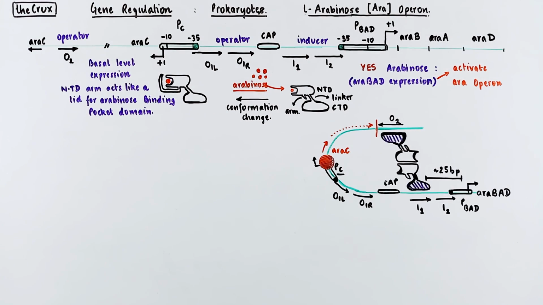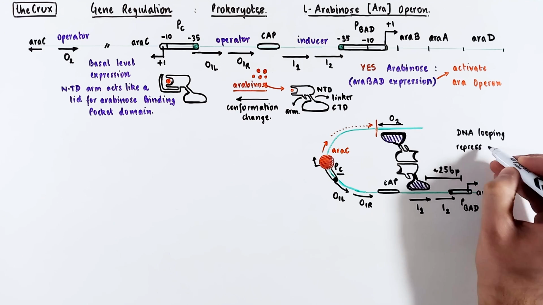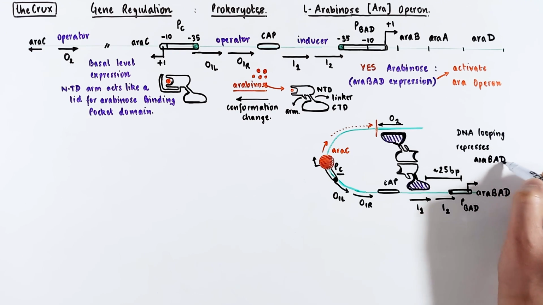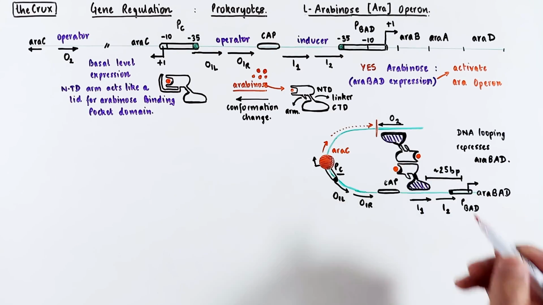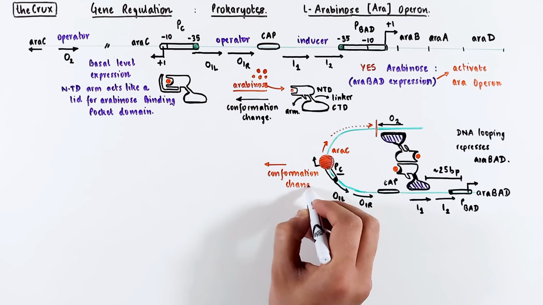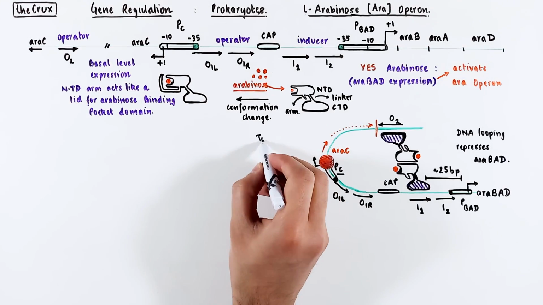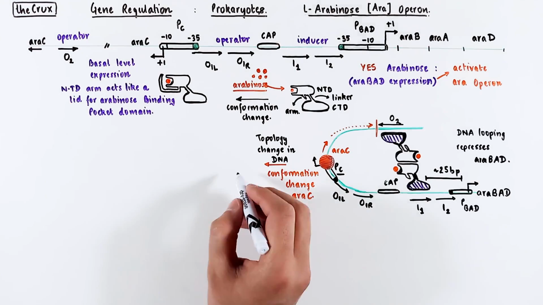In essence, this lid stabilizes the arabinose in the pocket. Okay, going back to this operon. As we just said a few moments ago, in the default non-active state, the DNA looping represses araBAD expression. But now, arabinose is present in the system, so it binds this araC dimer and causes the conformational change in the araC. This again changes the topology of the DNA by destabilizing the DNA loop.